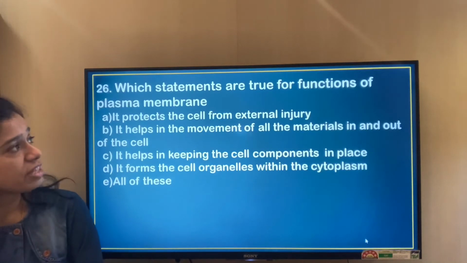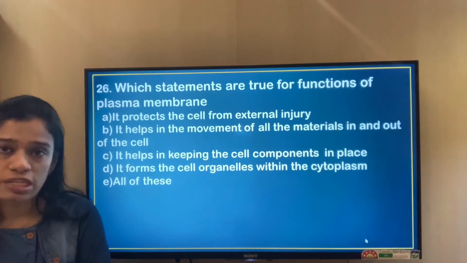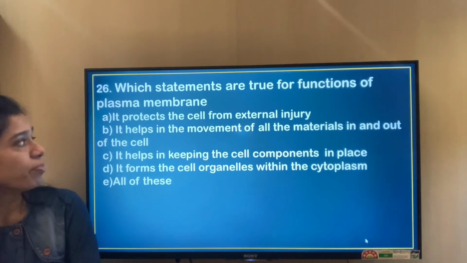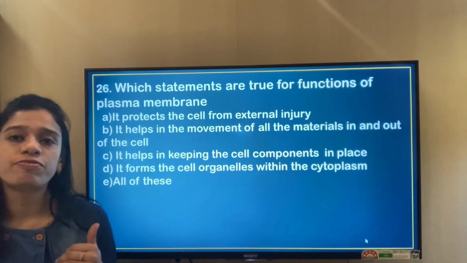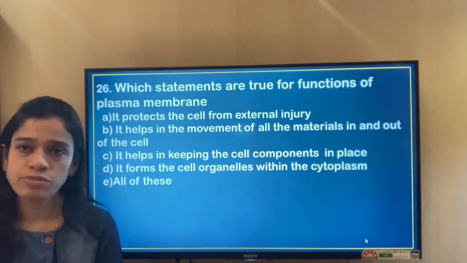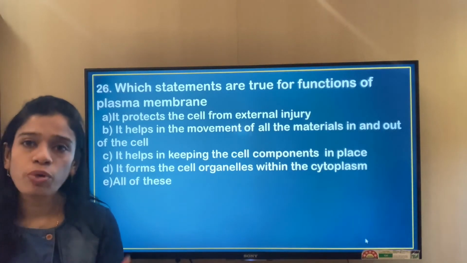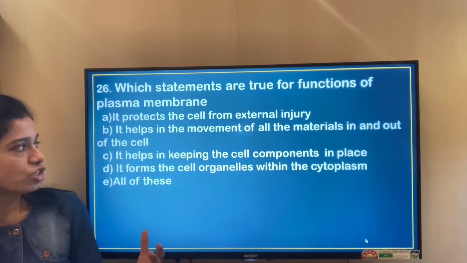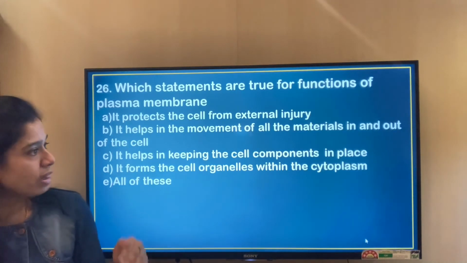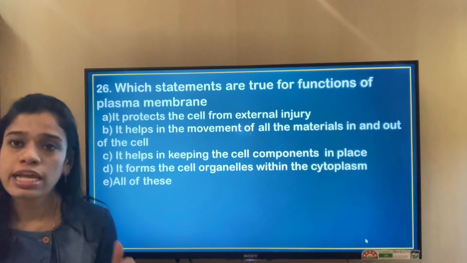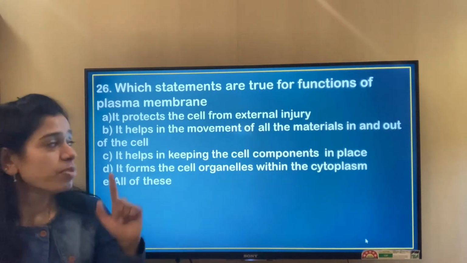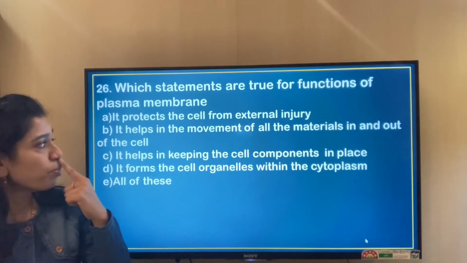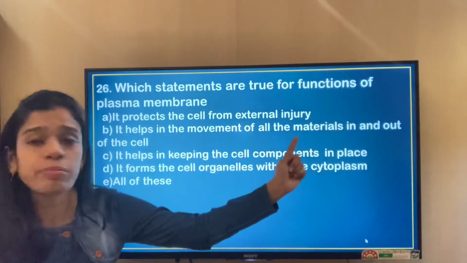Next question: which statements are true for the functions of the plasma membrane or the cell membrane? It protects the cell from external injury. That is correct, because the basic function of the plasma membrane is to protect the cell from external injury. It helps in the movement of all the materials in and out of the cells. Here, if you read the sentence properly, it says the movement of all the materials.